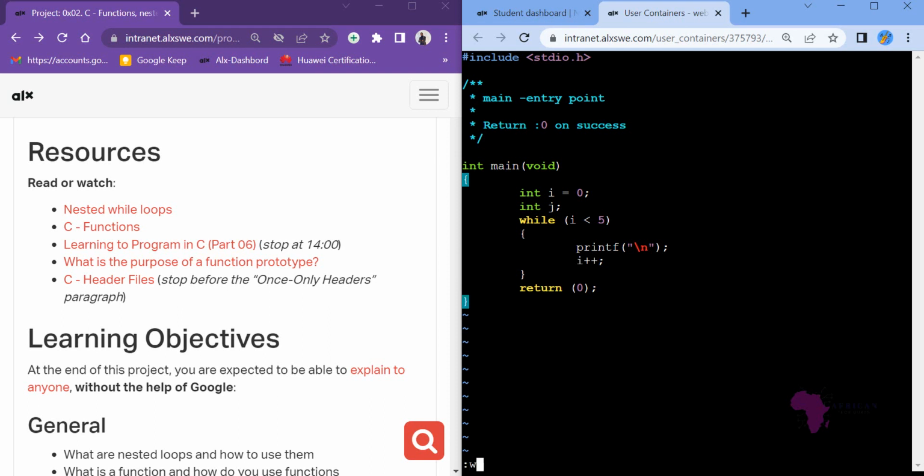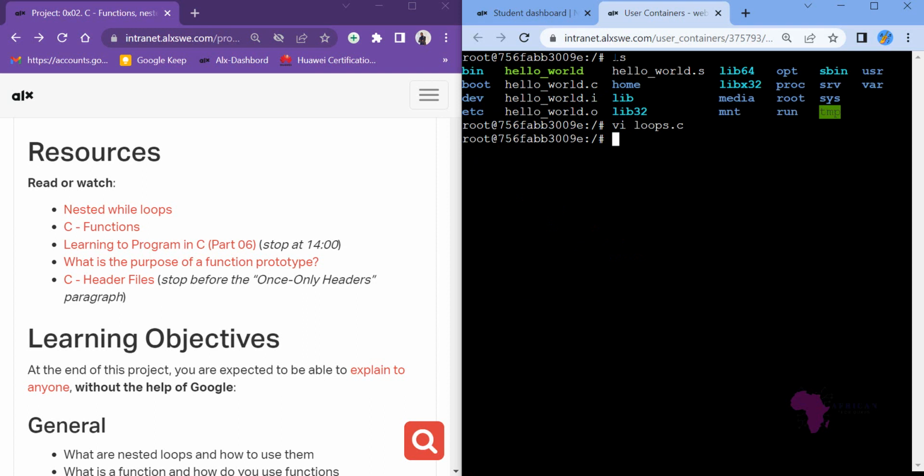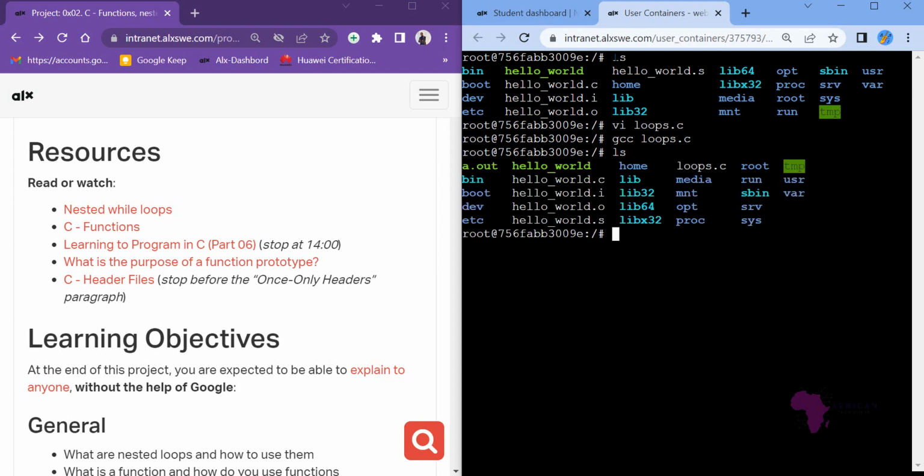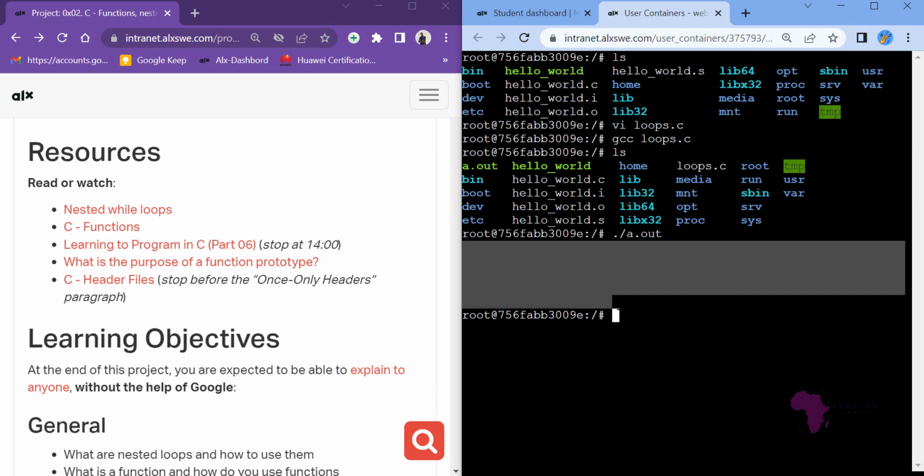Let's escape, and then from there we run gcc loops.c, and then we enter. List files. Now we are able to see that we have a.out. So let's see what is inside a.out. Running a.out, you see there's a space here, meaning it has printed 5 blank lines. So that is the function of while loop.